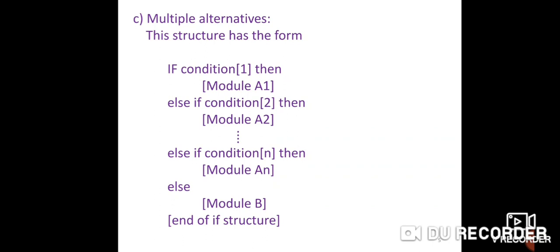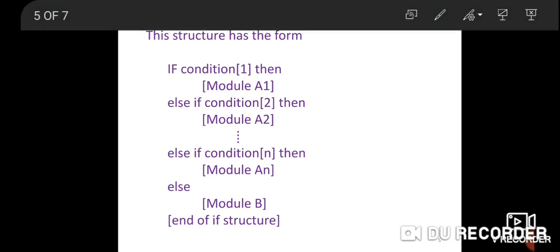The last one, else if condition n, then module An will be executed. And the last one, else, means false condition. If all conditions are false, then module B will be executed, then end of structure.